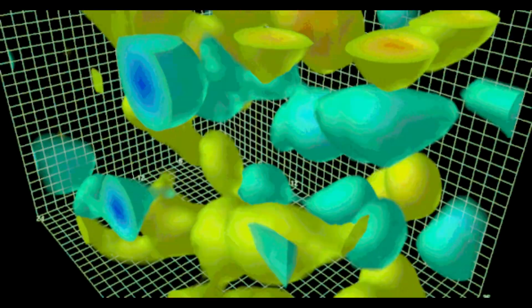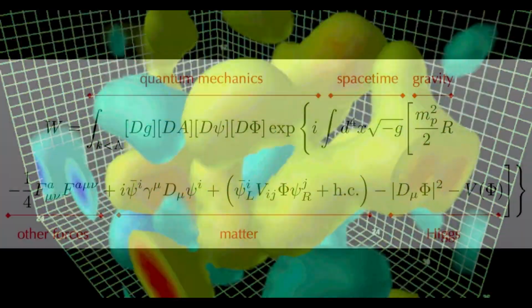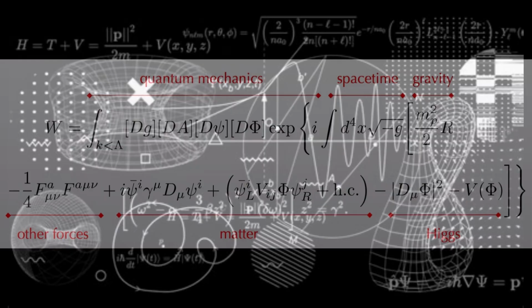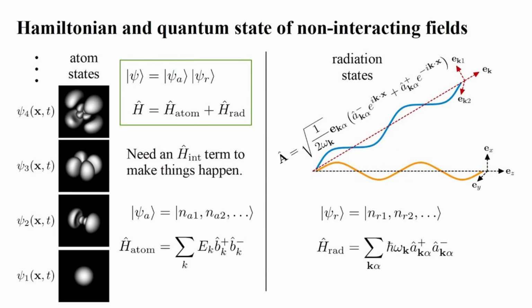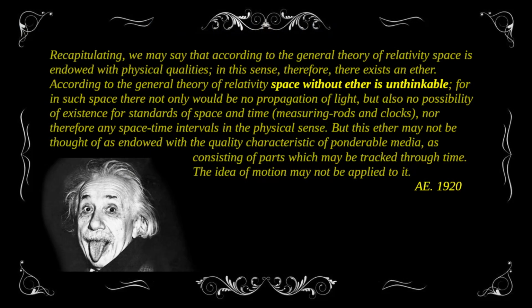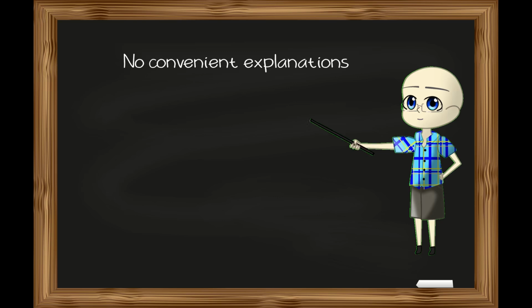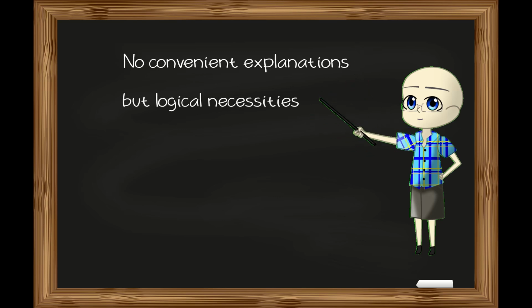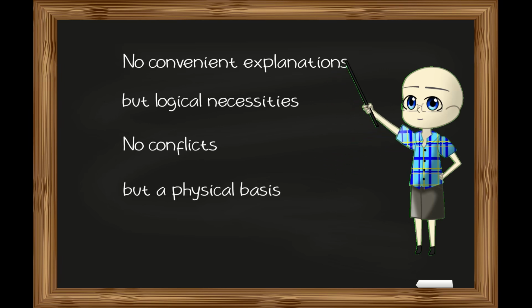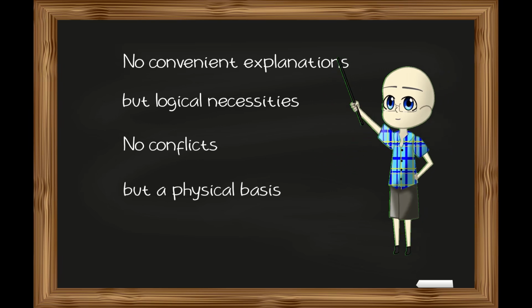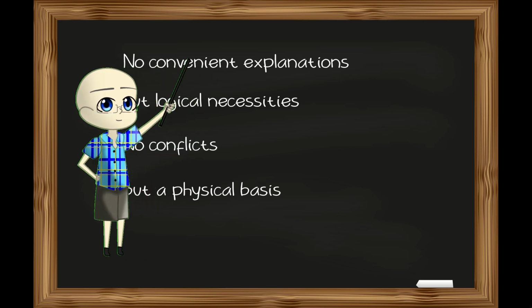Finally, what about quantum fields? Remember, a field is a mathematical description, not a physical thing. This medium could very well be what quantum fields are describing. As Einstein himself said in 1920, empty space having properties makes no sense. Properties need something to be a property of. These aren't just convenient explanations. They're logical necessities. Our theory doesn't conflict with modern physics. It provides the physical basis that modern physics' mathematical models are describing.